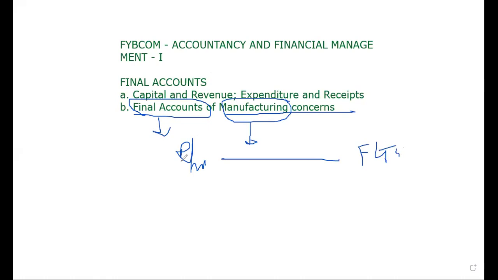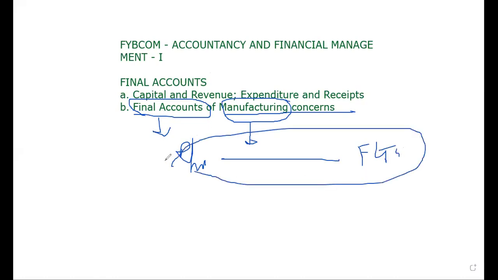This is called manufacturing activity. The raw material undergoes various processes, and then the finished goods come out. Therefore, this is called manufacturing.